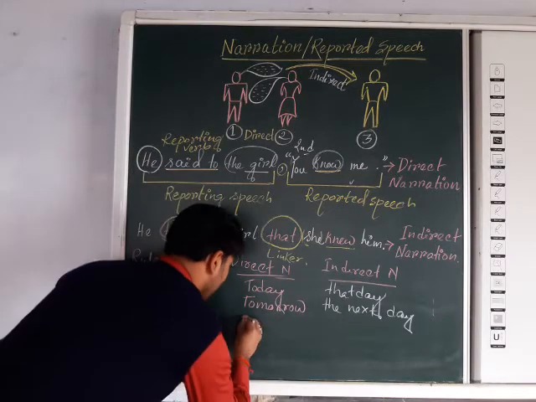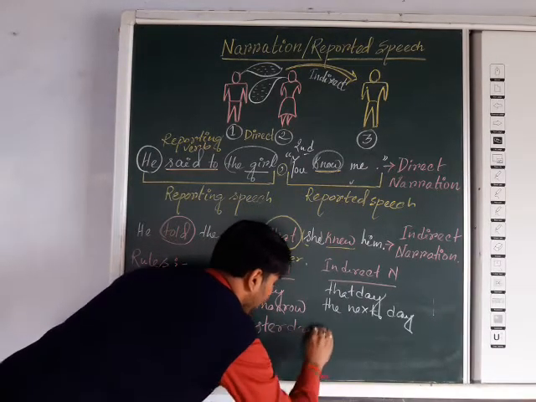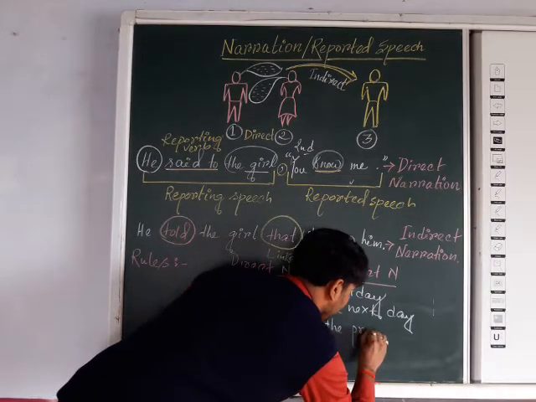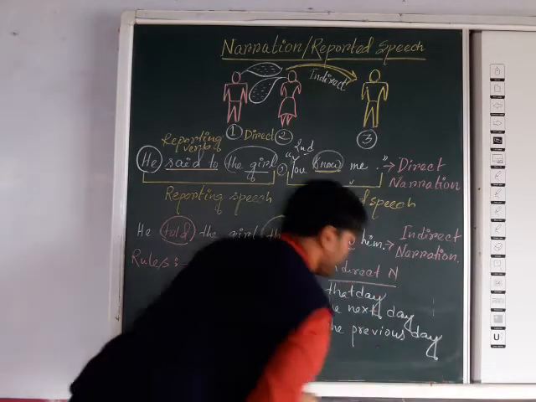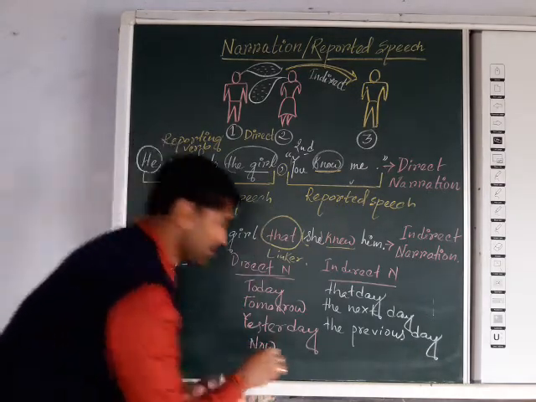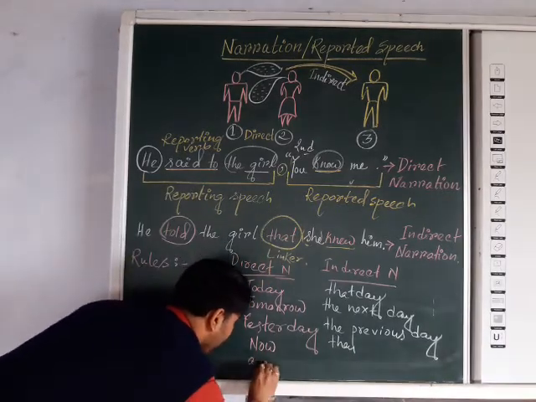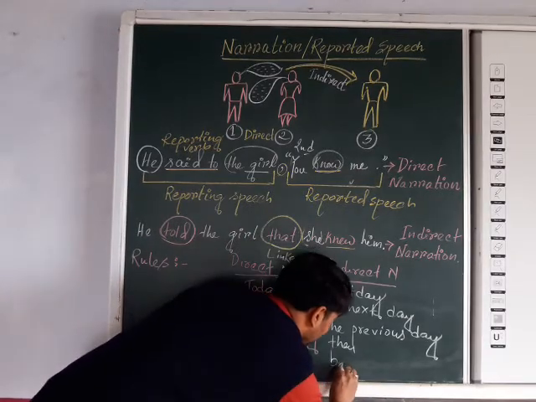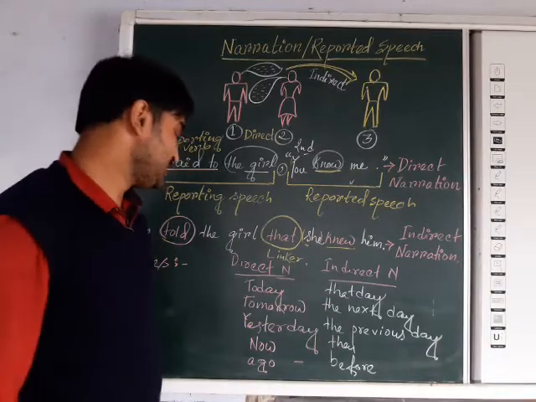If the direct narration has yesterday, then it will be the previous day. If we get now, then it will be then. If it is ago, the answer will be before. If tonight, then that night.